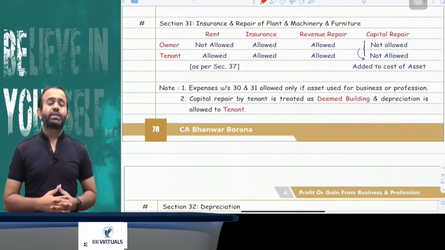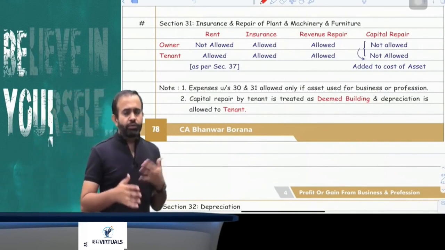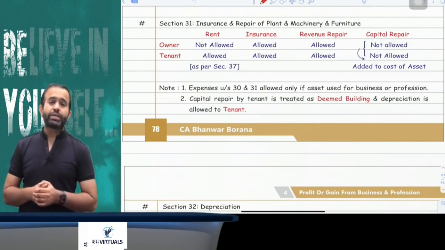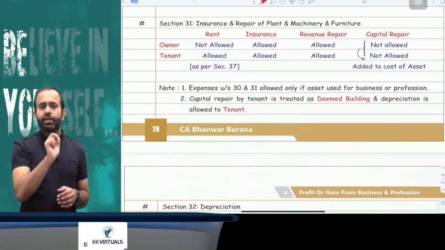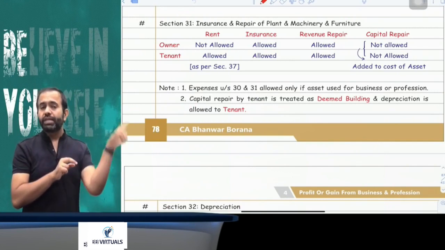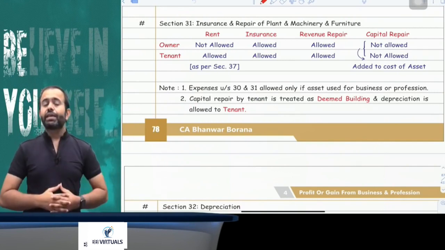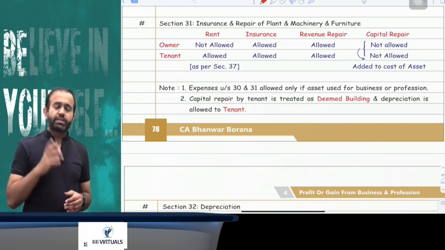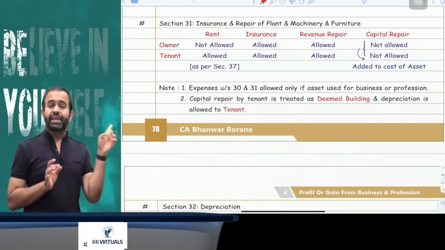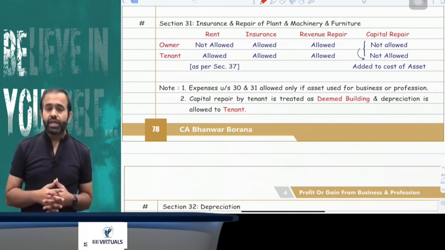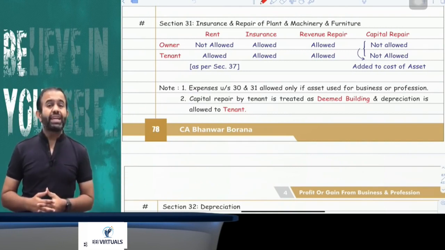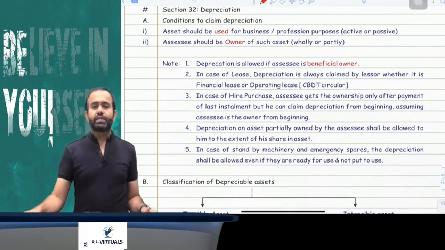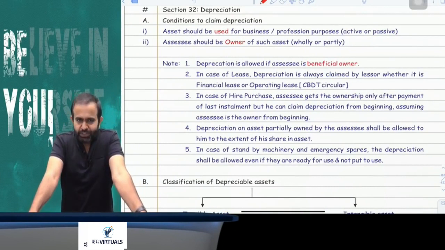Now the next section is 31. Section 31 is saying insurance and repair of plant and machinery and furniture. If you spend anything on insurance and repair of plant and machinery and furniture, it is allowed as deduction. Repair means here also current repair, only revenue repair is allowed. Now the question is, sir, is rent of plant and machinery and furniture allowed or not? Obviously to the owner not allowed, but to the tenant allowed. But it is allowed due to section 37, because in section 31 they mention only insurance and repair of plant and machinery and furniture.